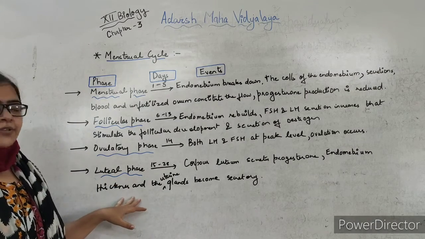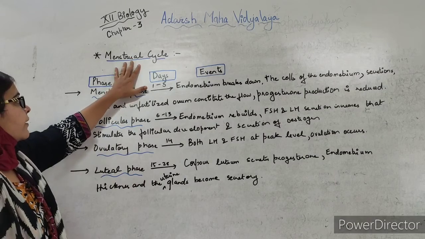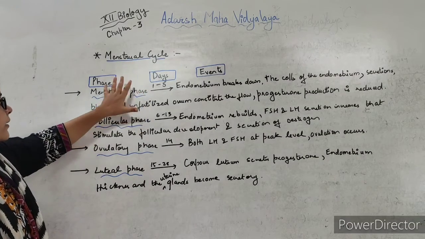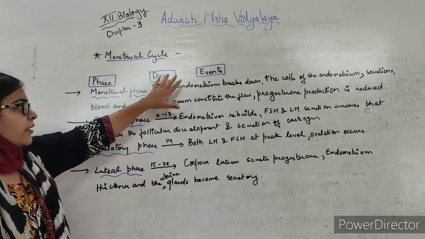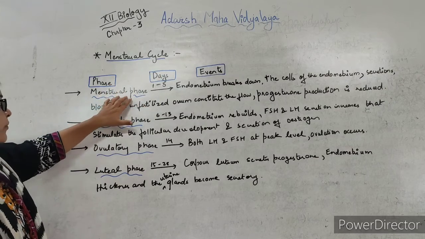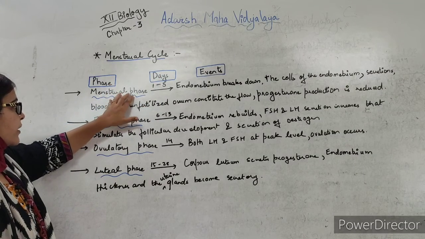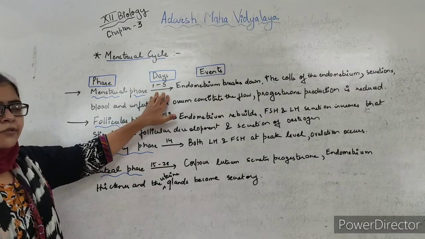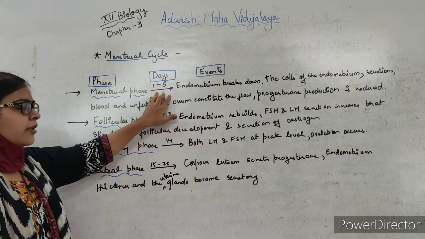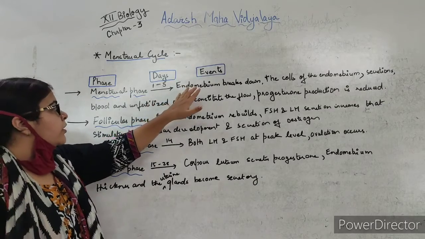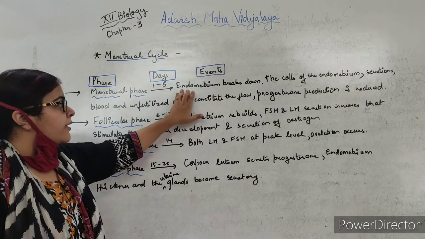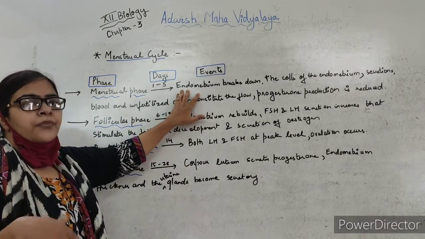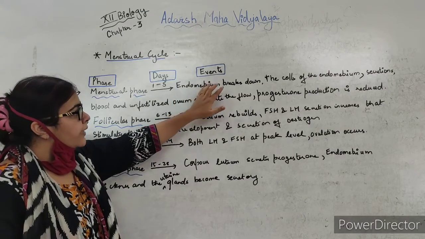So this is a brief description of the menstrual cycle. I have divided it into phase, days and events. So the first phase, as we discussed earlier, was the menstrual phase, that takes 1 to 5 days, and for every individual that is different according to the physiology of the body. So in the first phase, the endometrium, that is the inner layer of the uterus, will break down.